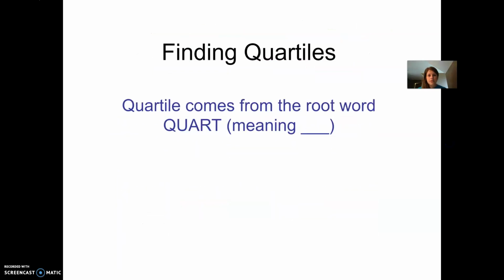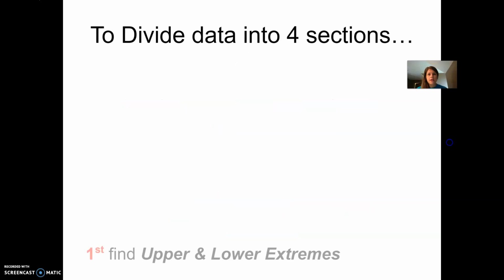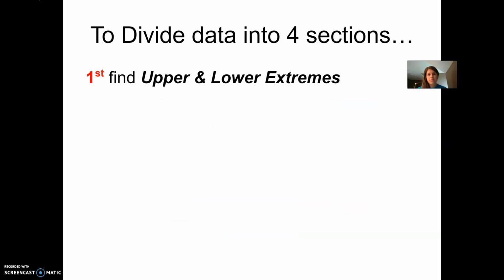All right, so the word quart means 4. So that's why quartiles, it's coming 25%. Your steps, we're going to find the upper and lower extremes. This is your easiest part. That's picking out your biggest number and your smallest number. But the very first thing is to put your data in order from least to greatest.